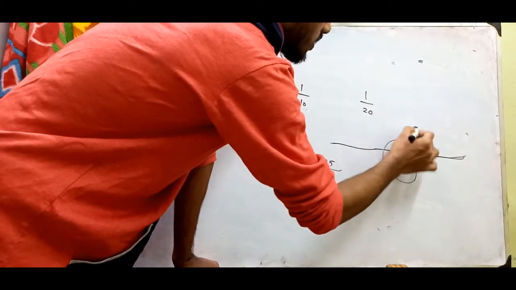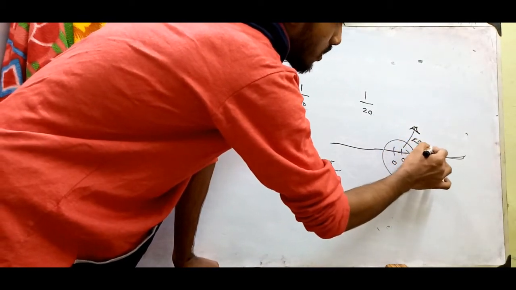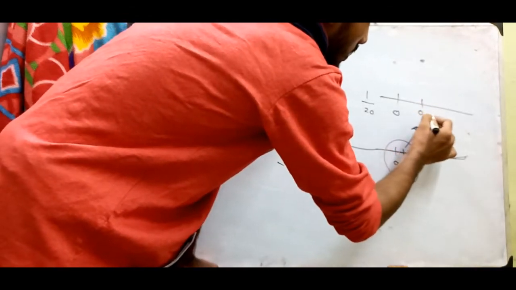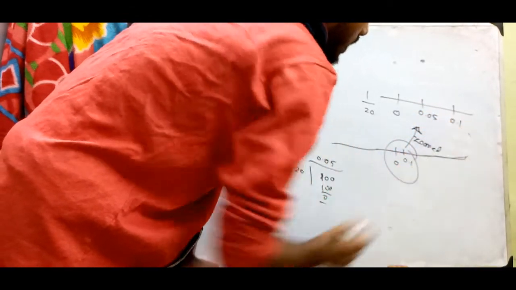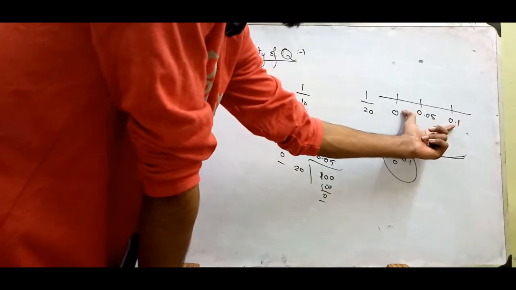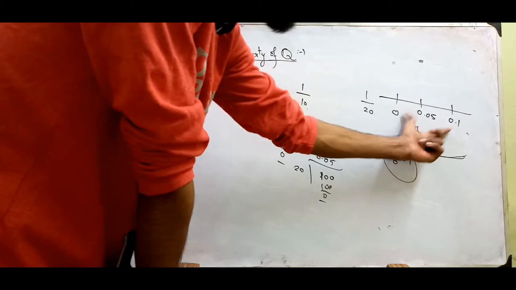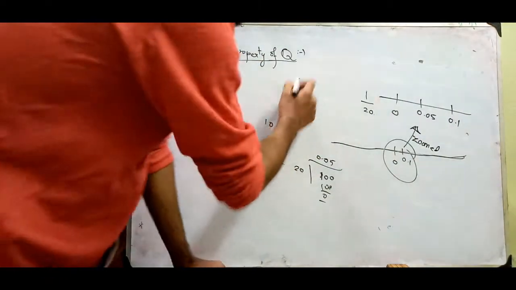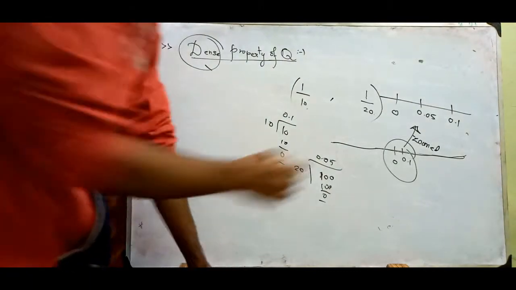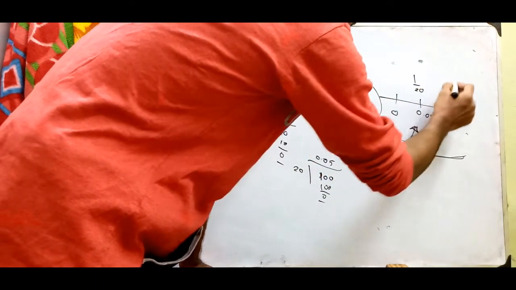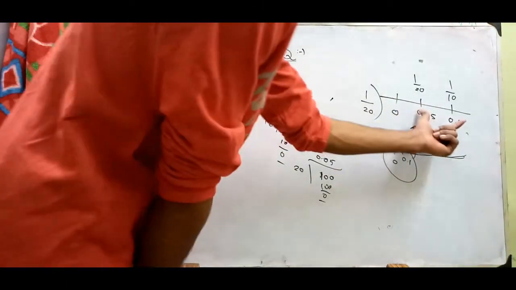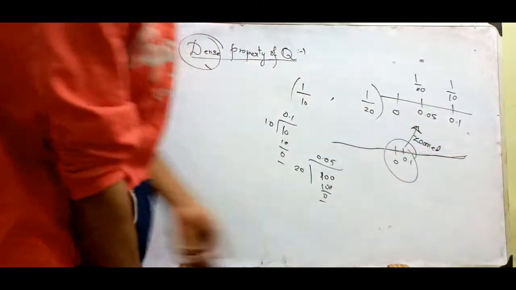If I zoom in here, 0.05 and 0.1 come up like this. When you zoom, it rises like this. So between 1 by 20 and 1 by 10, got it? Furthermore, we are going to zoom.